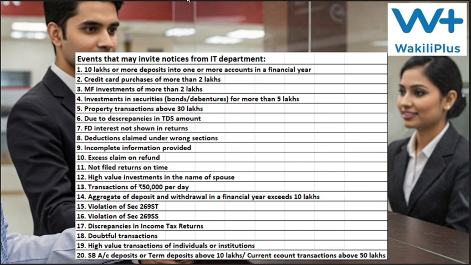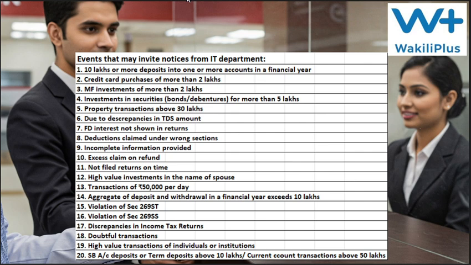Then if, per day, more than 50,000 is deposited or withdrawn from your bank, that's another reason. And if your aggregate deposit and withdrawal together exceeds 10 lakhs per year, or there is a violation of the 269 ST rule, that means receipt of more than 2 lakhs per day per event.